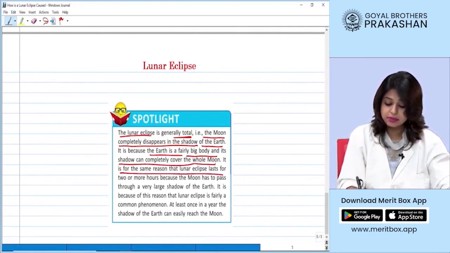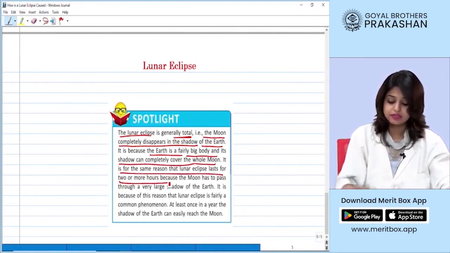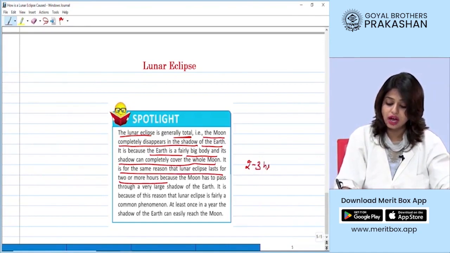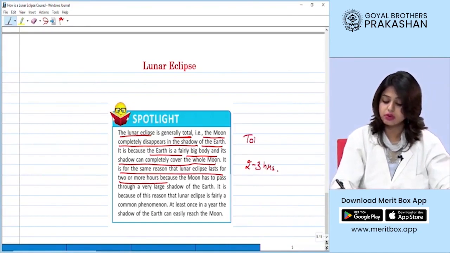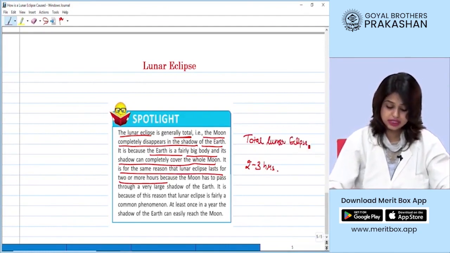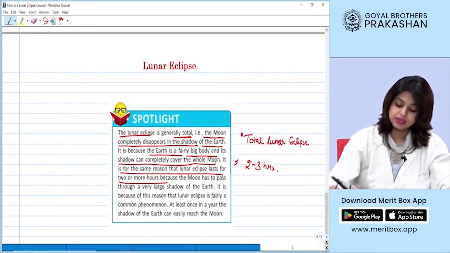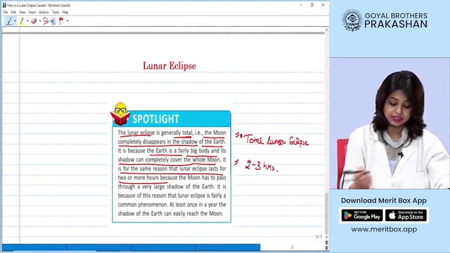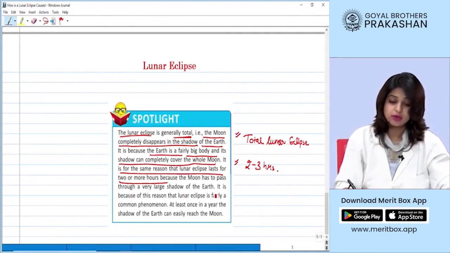It is for the same reason that lunar eclipse lasts for 2 to 3 hours. That means we can know that total lunar eclipse is the most common phenomena we see, and it can last up to 2 to 3 hours through a very large shadow of the earth.